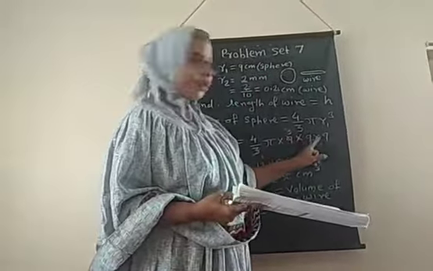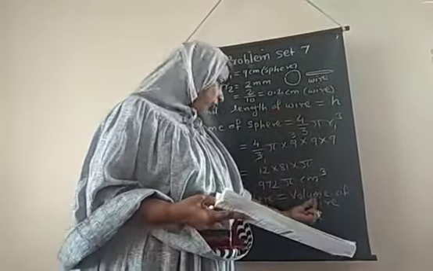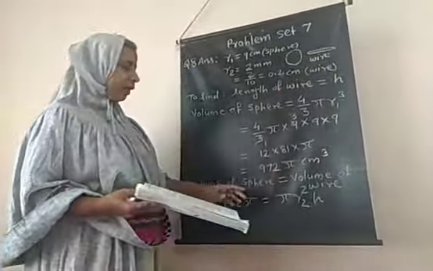We are not substituting the value of pi. Pi remains as it is because one volume is converted into another volume. In the formula of the wire, the pi value is also there, so it will get cancelled. So we put the pi value as it is. Now the volume of the sphere is equal to the volume of the wire because the same material is used to make the wire. So one volume is converted into another volume.